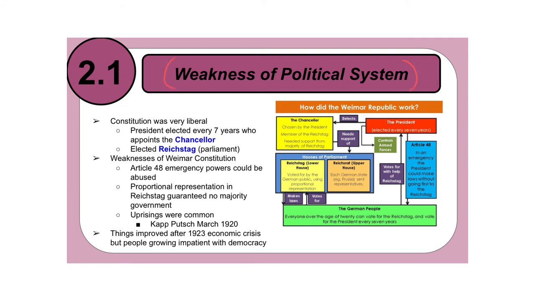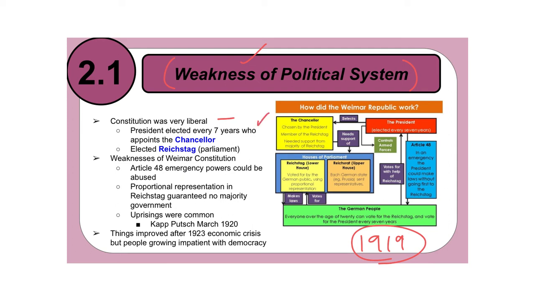Next, let's take a look at the 4th issue facing Germany: the weakness of their political system. So we've already established that in 1919, Germany is going to create the Weimar Republic. This is going to replace the German Empire. So they have this new government, but it is a weak political system. Because the Constitution is very liberal, which is not a bad thing, but the Constitution is liberal. The president is elected every 7 years, and that person appoints the chancellor.